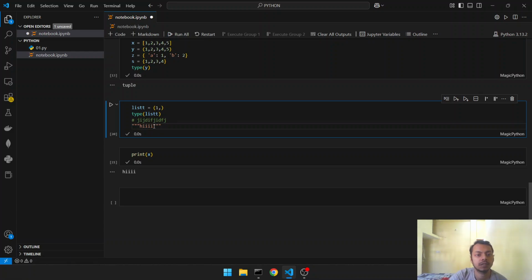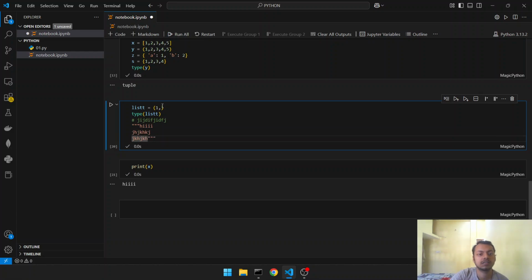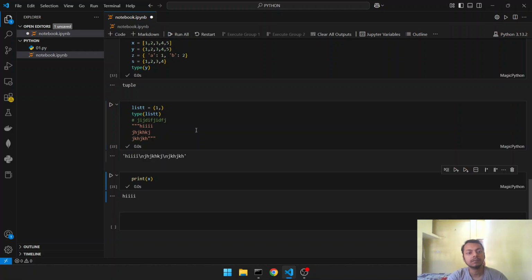If we assign it to a variable, so this is a multi-line comment.